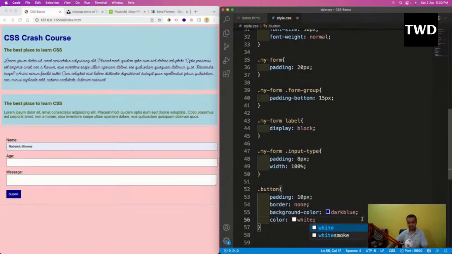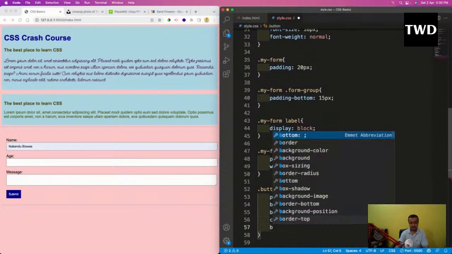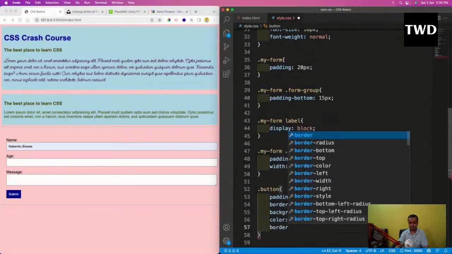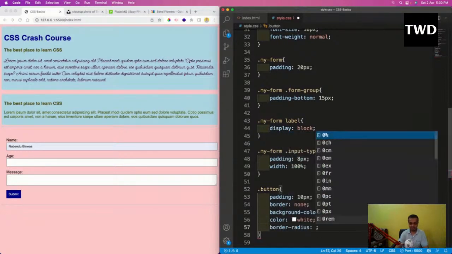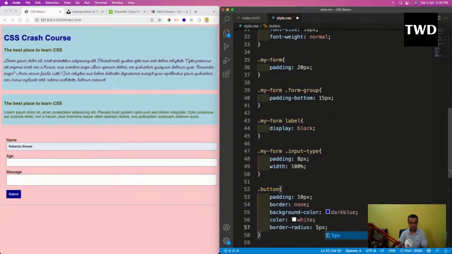See, the text is coming. Now these sharp edges are there in the boxes and in this button. I want to remove those sharp edges. So there is a property known as border-radius, say 5 pixels. I'll save it. A bit of the sharp edges are gone.